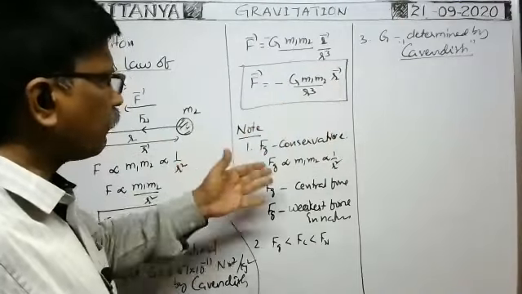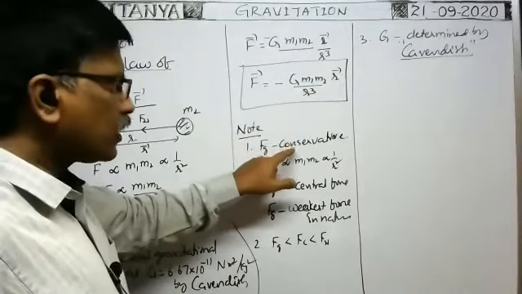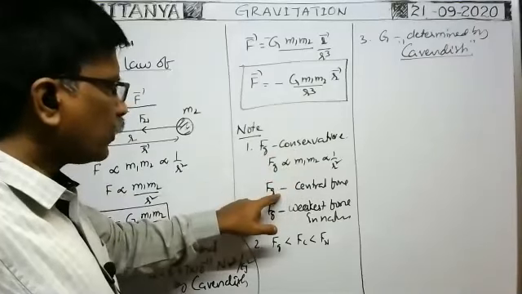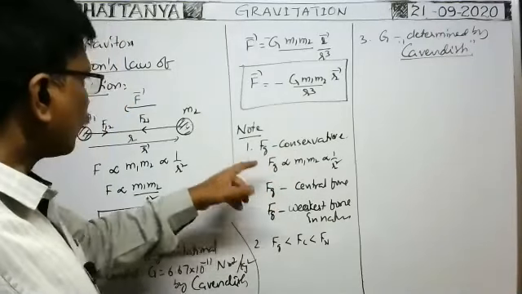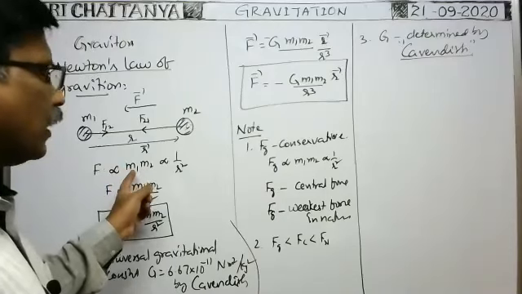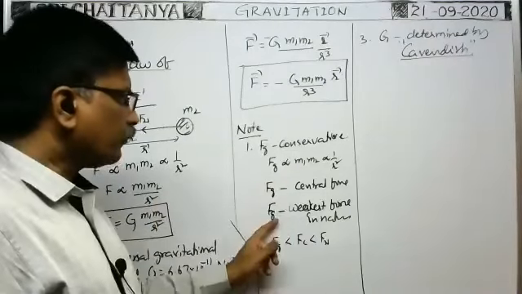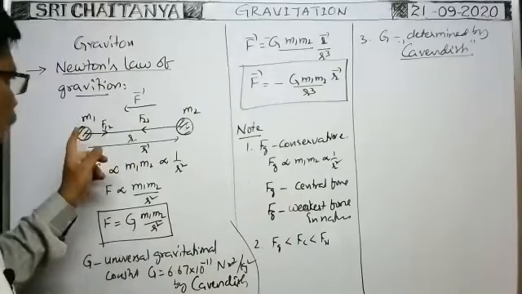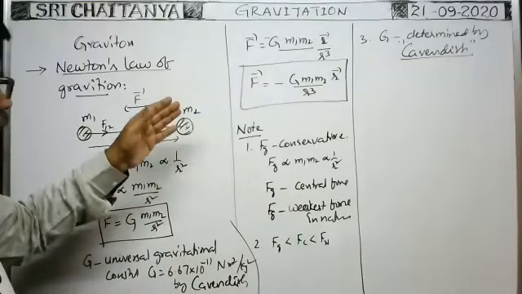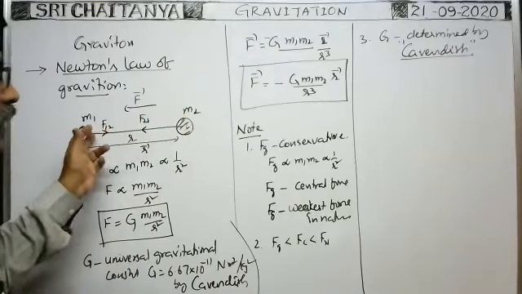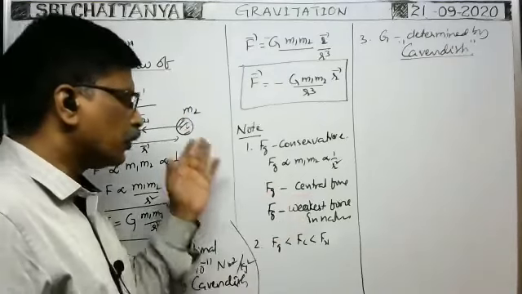Okay. Next, gravitational force is a conservative force. Gravitational force is a central force, and the gravitational force between two bodies is directly proportional to the product of masses and inversely proportional to the square of the distance. Gravitational force is a central force, meaning the gravitational force between two bodies always lies along the line joining the two bodies. Such a type of force is called a central force. So it is a central force.